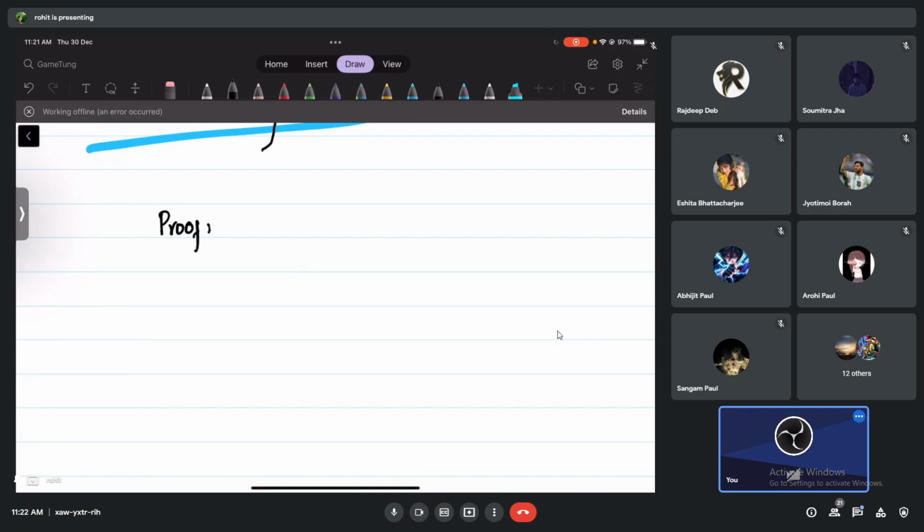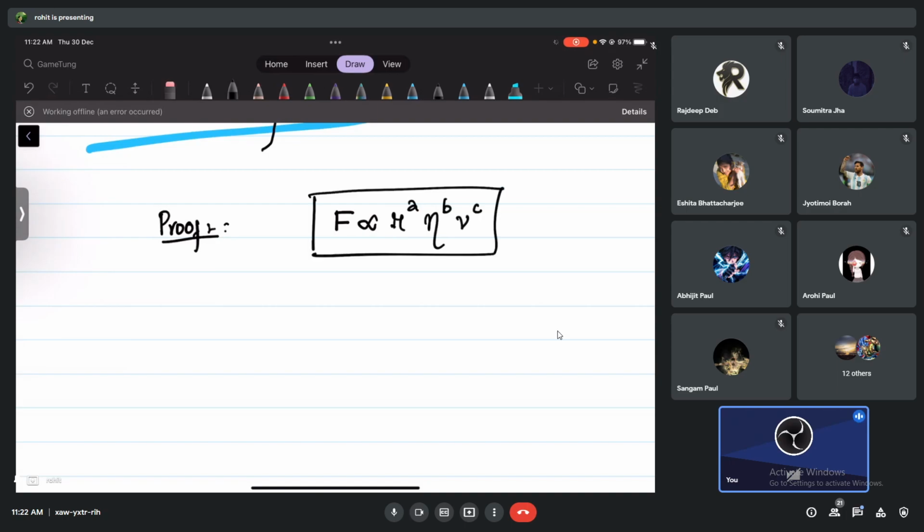Very simple. According to what we have learned, the viscous force depends directly on what? Coefficient of viscosity. Let's write the power, which we don't know. According to the notes, I'm writing R first: radius of the spherical body to the power A, coefficient of viscosity to the power B, and velocity of the spherical body to the power C. I think you understand this one, right? This is the method of dimensions, this is how we generate a formula. Okay, so this is our starting.